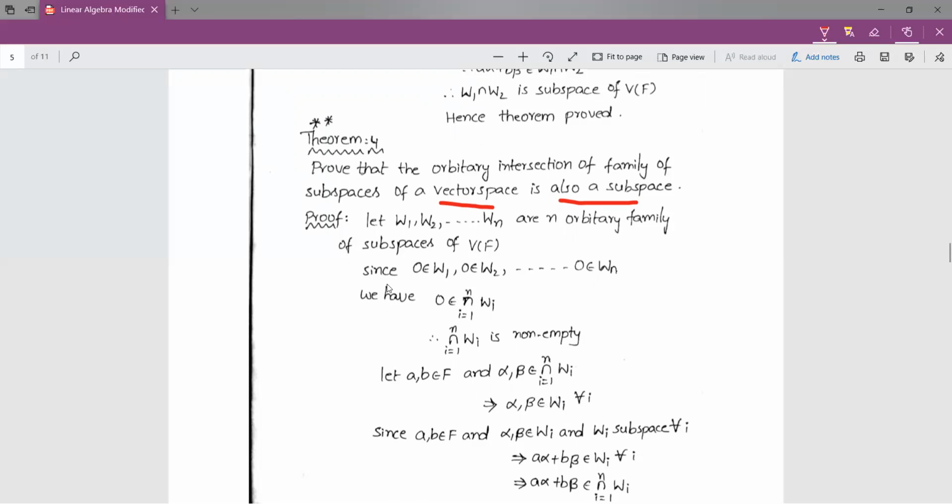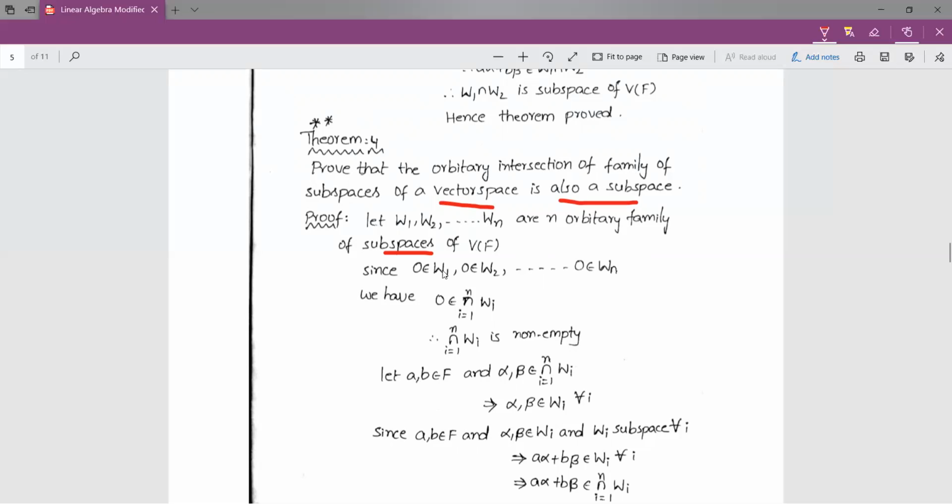So here I am considering that W1, W2, and so on Wn are n arbitrary family of subspaces of V of F. Whenever W1, W2 and so on Wn are all subspaces, they are all vector spaces, which implies clearly identity element belongs to all those subspaces. So I have written 0 belongs to W1, 0 belongs to W2 and so on, 0 belongs to Wn.